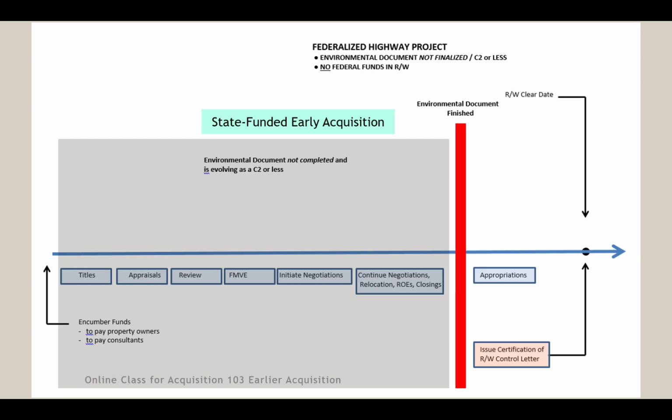We have the titles, appraisal review. We also have the FMVE, the initiation of negotiations. We have continued negotiations or relocation, right of entry, or a closing. We have to make sure that the funds are encumbered prior to initiating a title report, as well as to pay the consultant. In the event that we have to appropriate a parcel, then we have to wait until the environmental document is cleared, as well as when we have to issue the certification of right-of-way control letter.